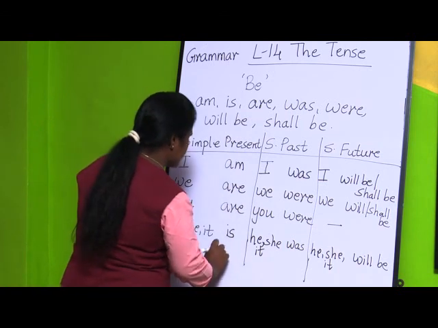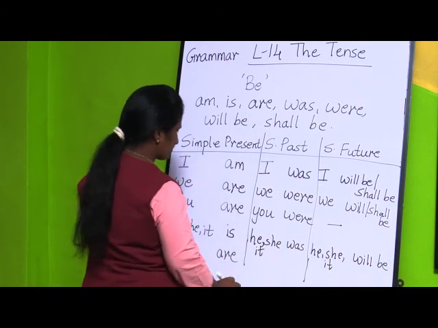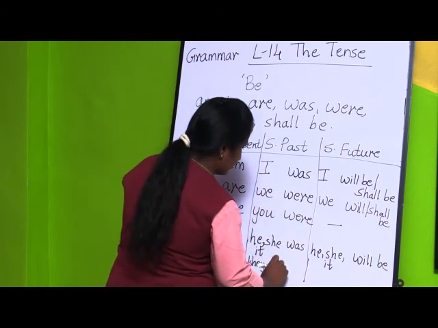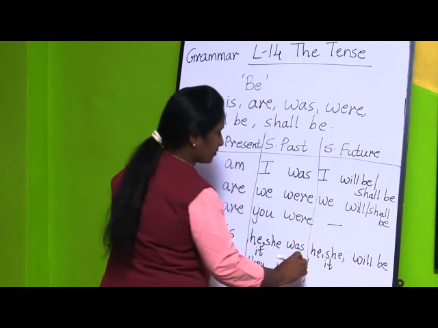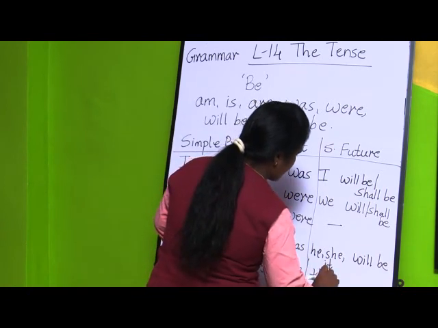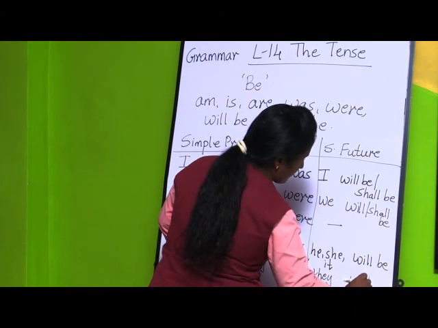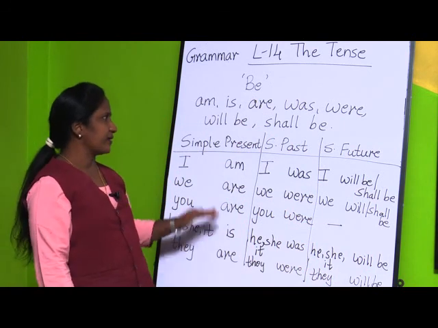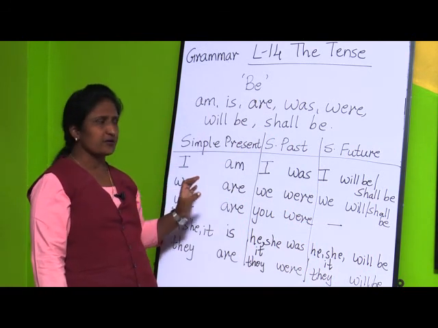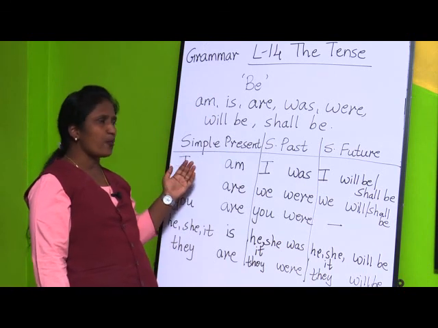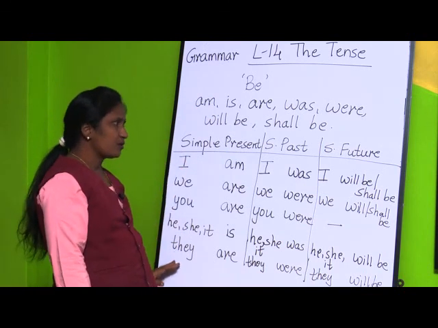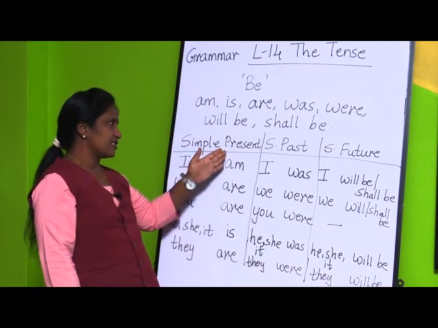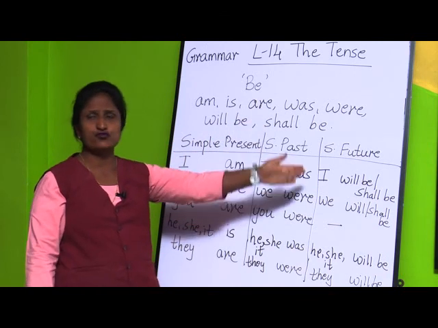Here for present tense: they are boys or they are playing, then they were sleeping, or they will be meeting me tomorrow. So in this way, this is about be form of verbs, where we are going to use be form of verbs for these pronouns and how they go on changing according to the tense. That is for present tense, for past tense and for future tense.